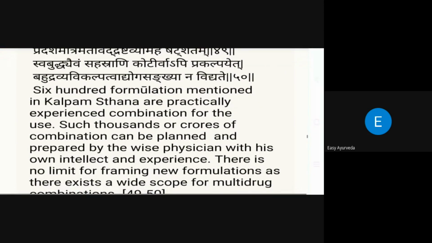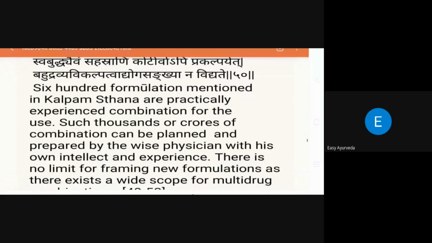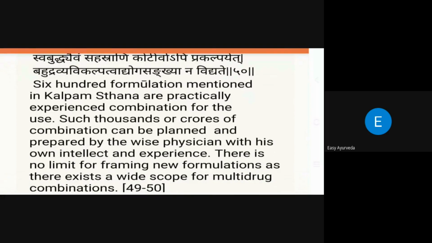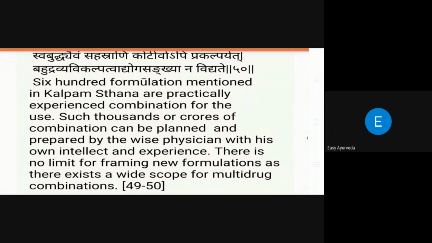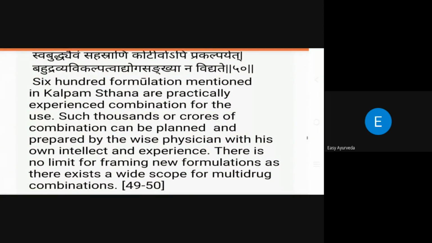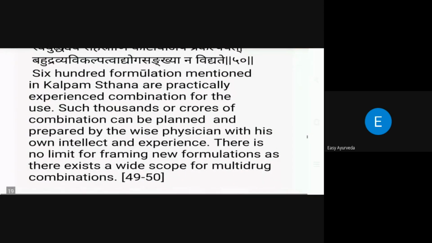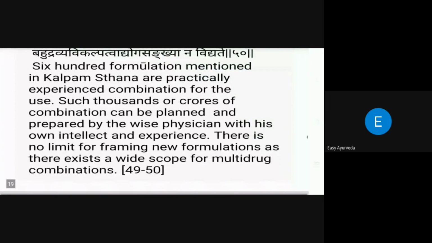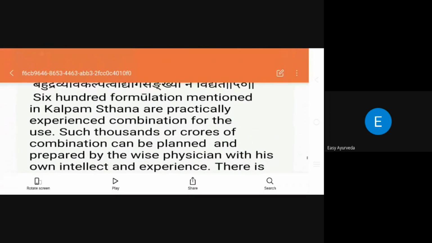It means that the 600 formulations mentioned in Kalpasthana are practically experienced combinations for use. Thousands or crores of such combinations can be planned and prepared by wise physicians with their own intellect and experience. There is no limit for forming new formulations, as there exists a wide scope for multiple drug combinations.